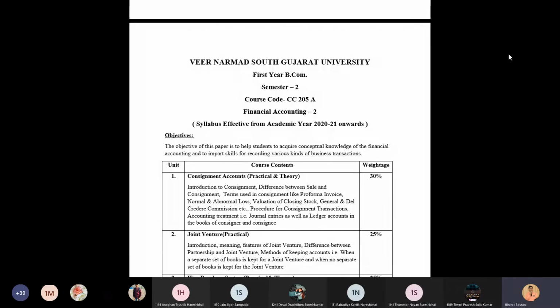Methods of keeping accounts when a separate set of books is kept for a joint venture and when no separate set of books is kept for the joint venture. So there are two ways of bookkeeping in case of joint venture, when the partners, the co-venturers, are going to keep separate books, or not. So that is what we are going to discuss in joint venture. Depending on that, various accounts are supposed to be prepared. Weightage is 25%.